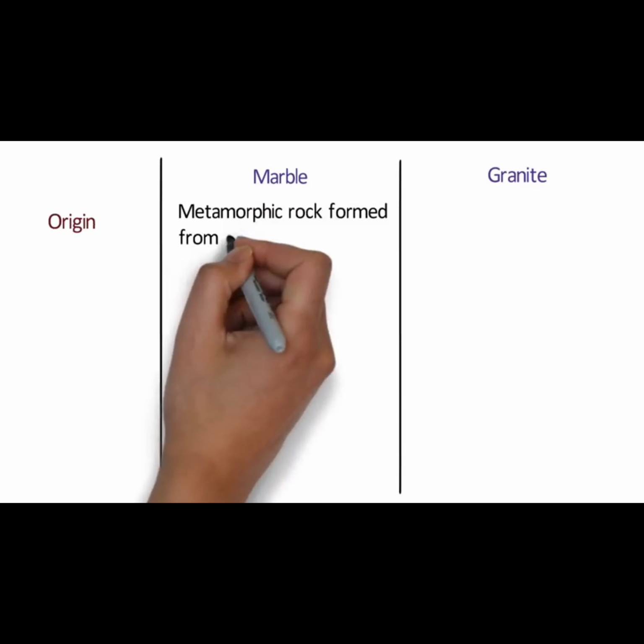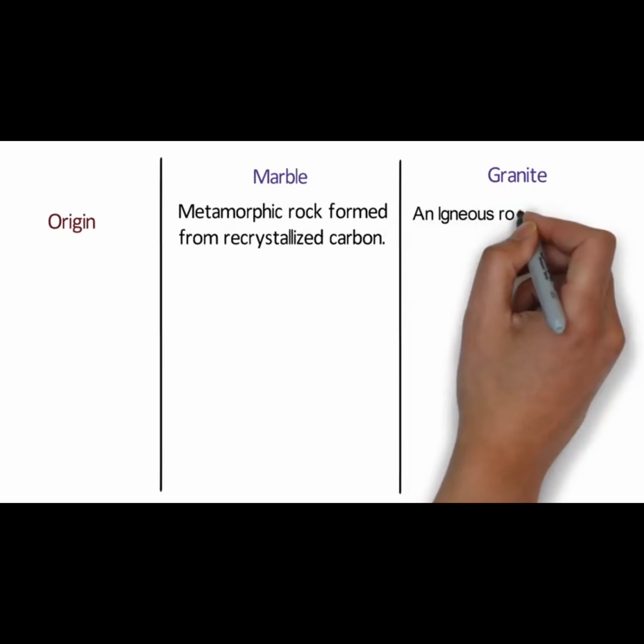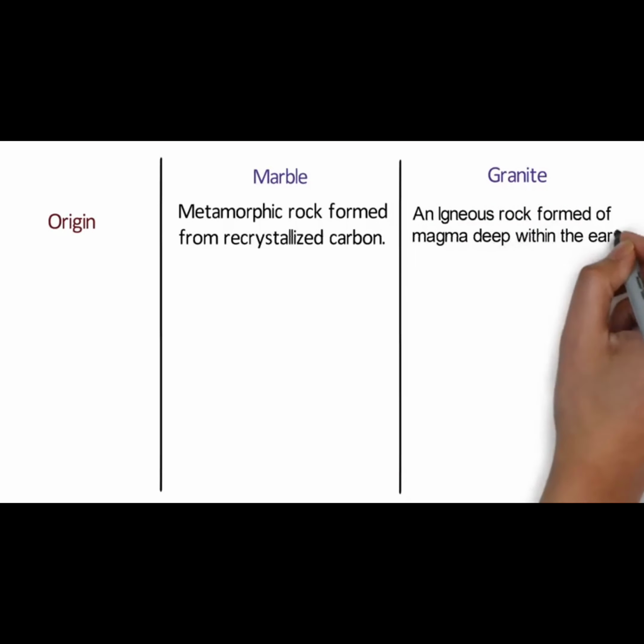Origin. Marble is a metamorphic rock formed from recrystallized carbon. It is formed out of limestone that is subjected to intense pressure and heat due to tectonic shifting in the Earth's crust. Granite is an igneous rock, which means that it was formed of magma deep within the Earth.